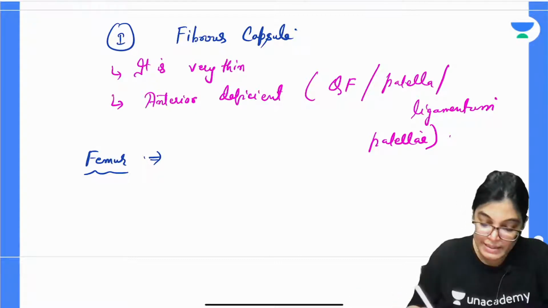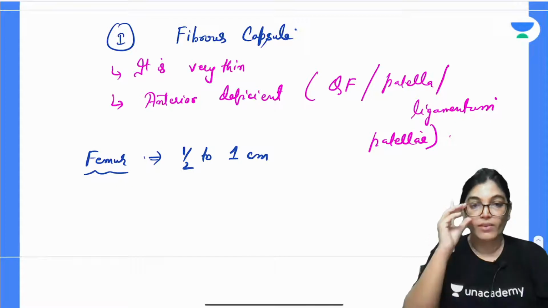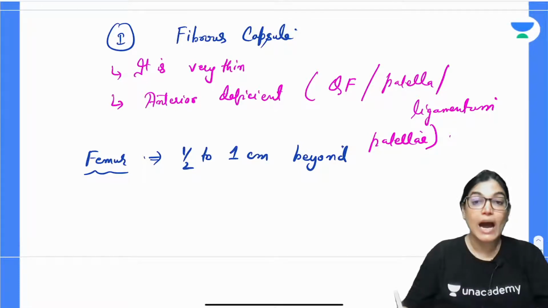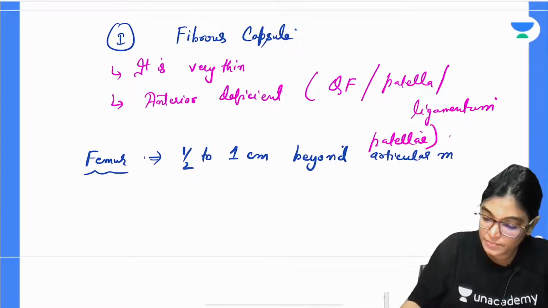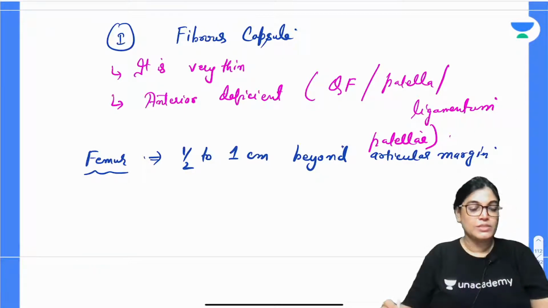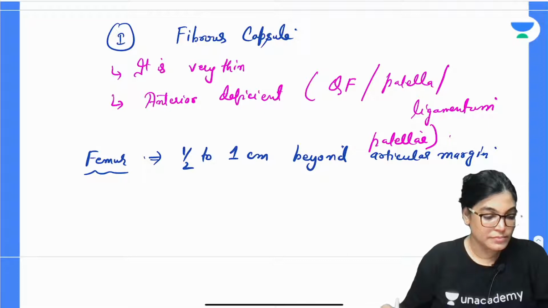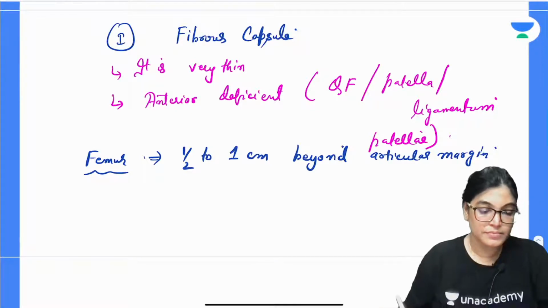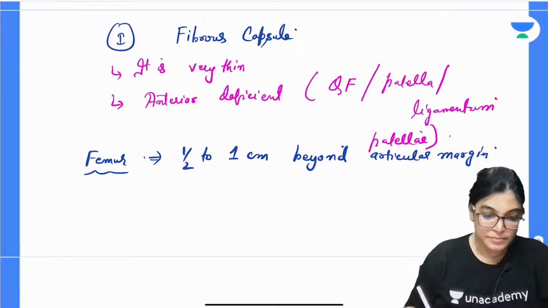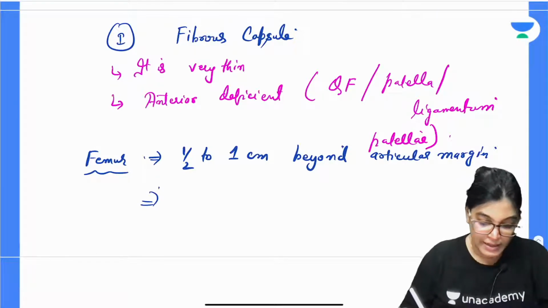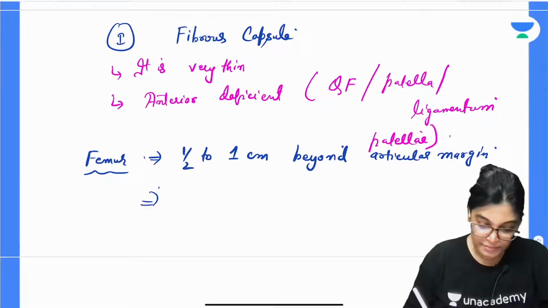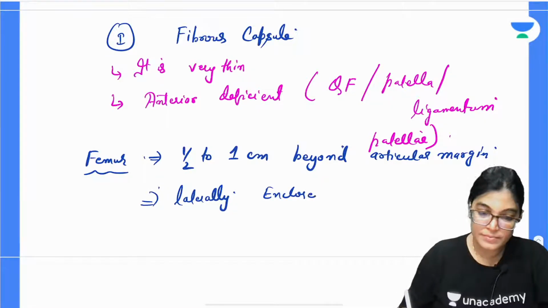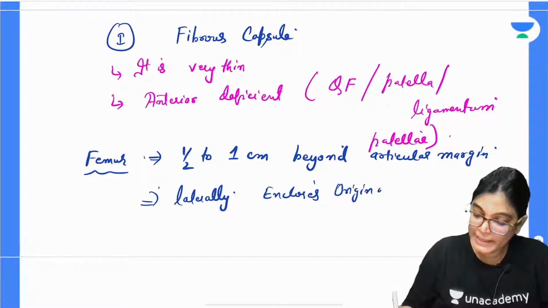It is attached half to 1 centimeter beyond the articular margins, and laterally it encloses the origin of the popliteus muscle.